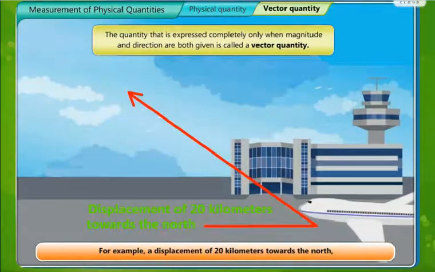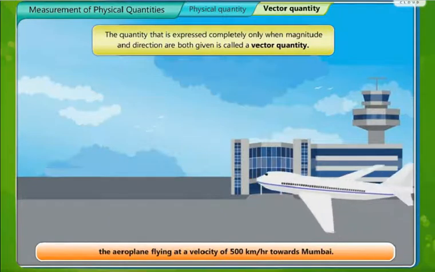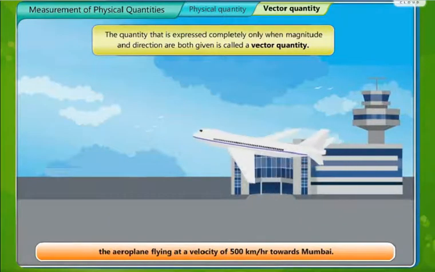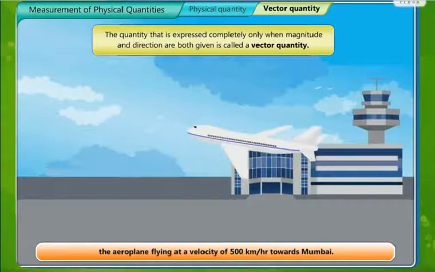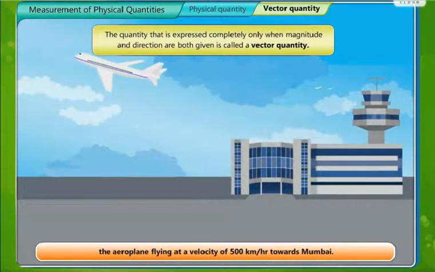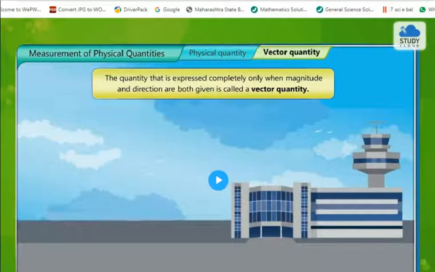For example, a displacement of 20 kilometers towards the north direction, an aeroplane flying at a velocity of 500 kilometer per hour towards Mumbai. Okay, so your direction is specified. So this is an example of vector quantity.